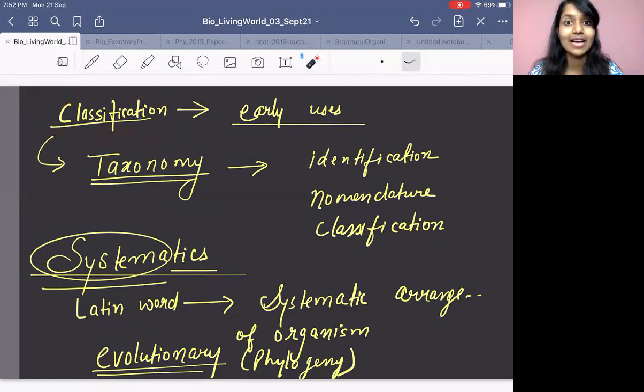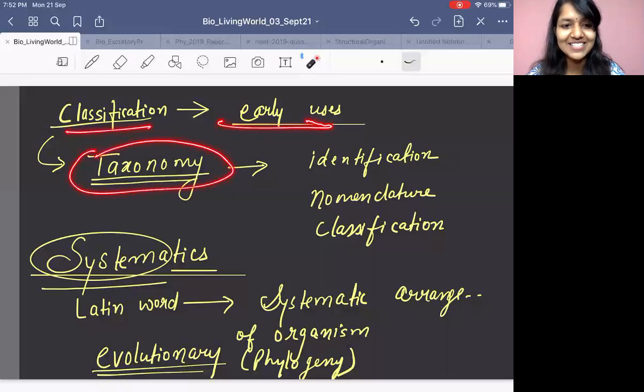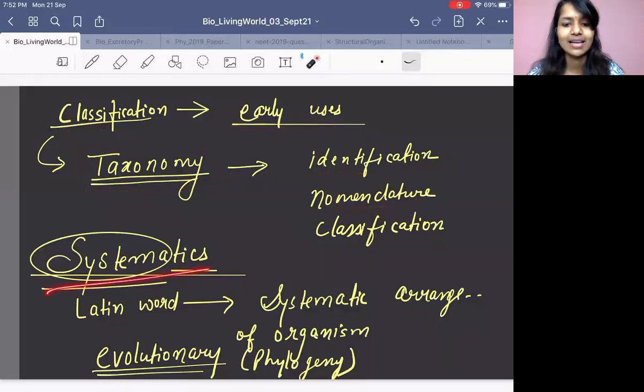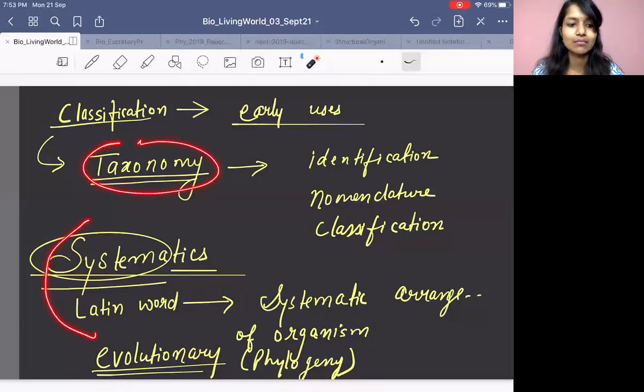About taxonomy and classification. So, earlier classification was done based on the uses, right? And then scientific classification is nothing but taxonomy, where we try to identify, classify, and give name. What is systematics? I have taught you already. Systema, Latin word, systematic arrangement of organism. The meaning of systema is you are arranging the organism systematically. So if you include phylogeny in taxonomy, it becomes systematics.